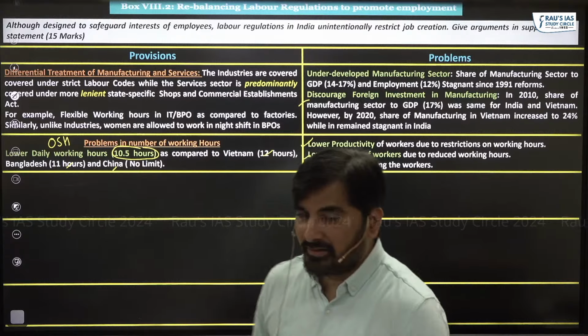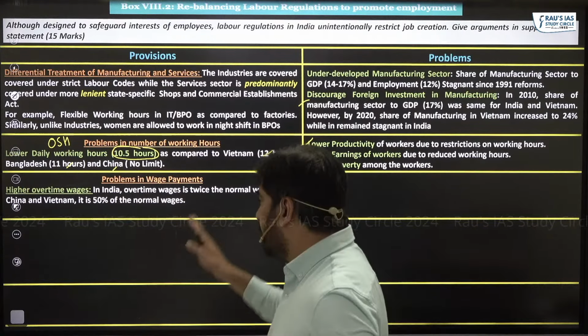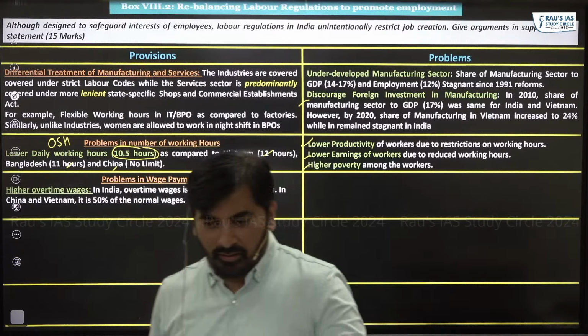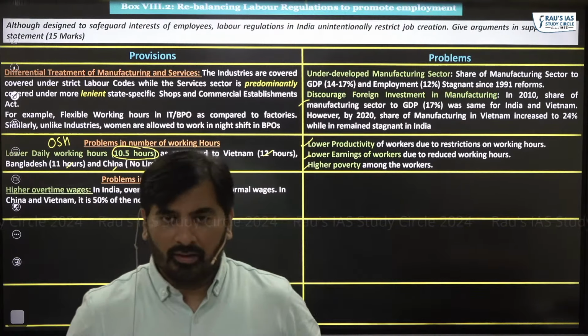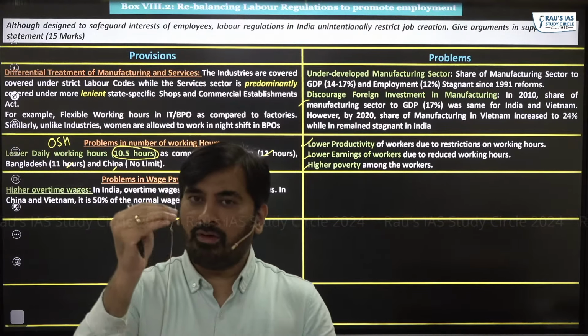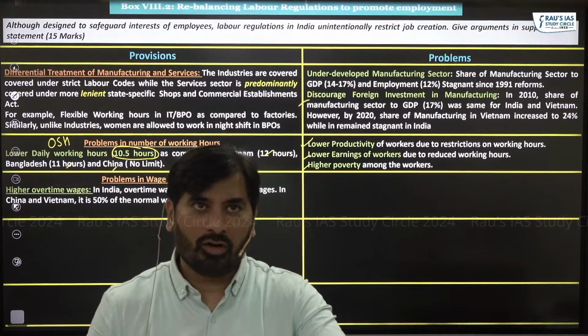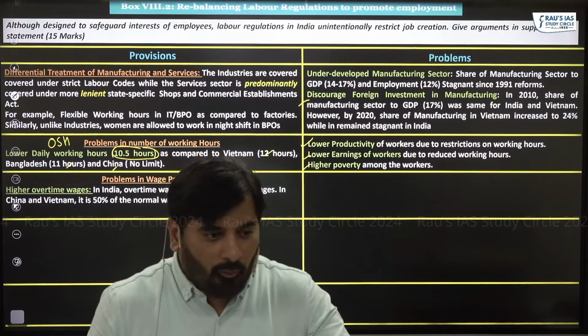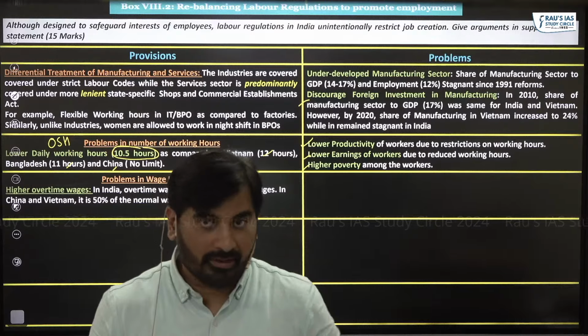Let's look at the next restriction. The next restriction is in terms of wage payments. Let me touch upon this. What is this wage payment? We have said in one single day, the maximum number of hours which a worker can work is 10.5 on an average. What if a worker is working for more than 10.5 hours in a single day?